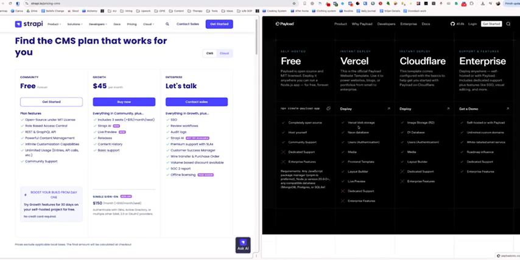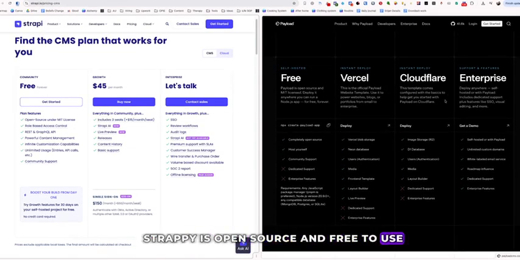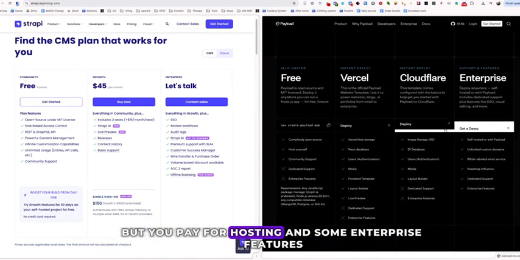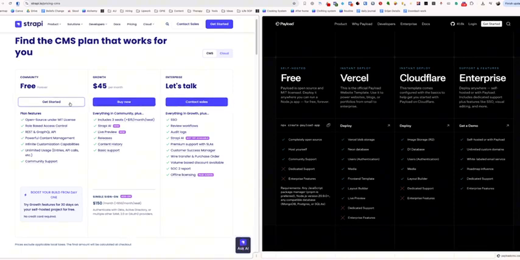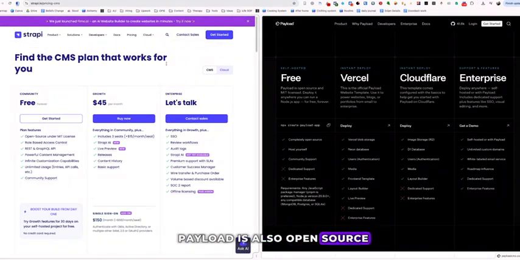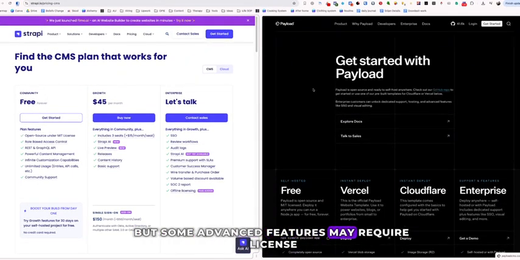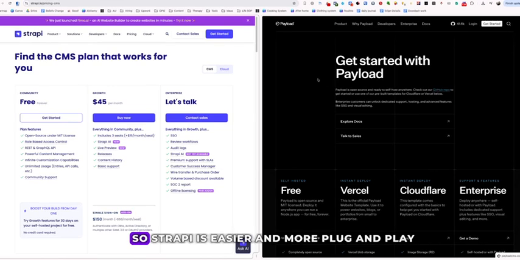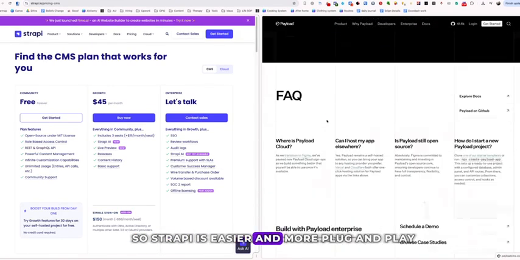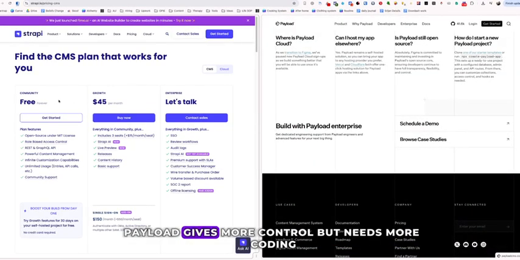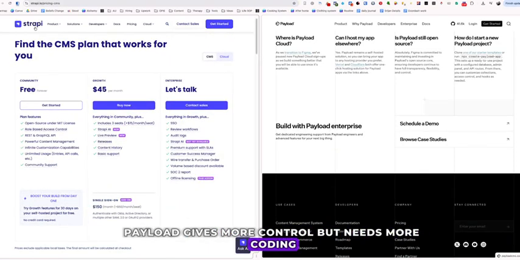Now pricing. Strapi is open source and free to use, but you pay for hosting and some enterprise features. Payload is also open source, but some advanced features may require a license. So Strapi is easier and more plug and play. Payload gives more control but needs more coding.